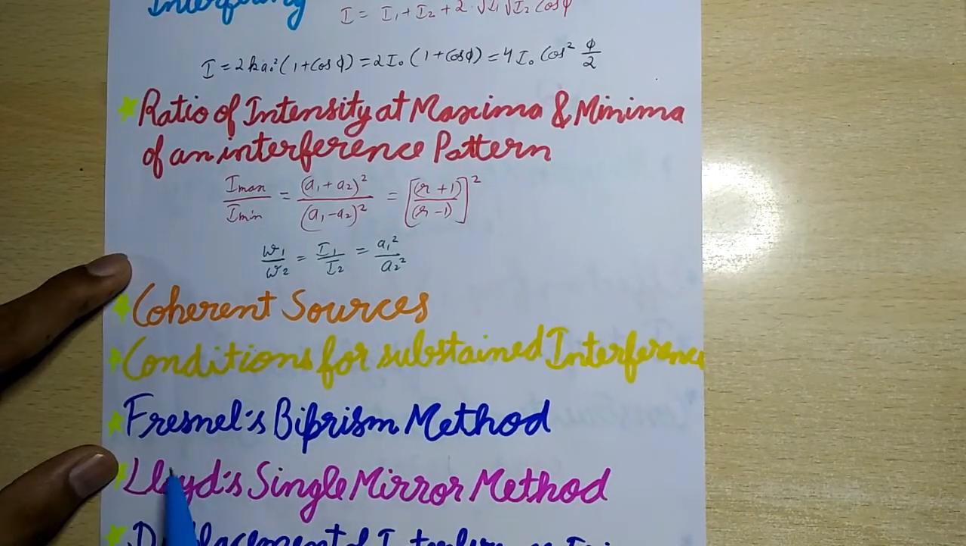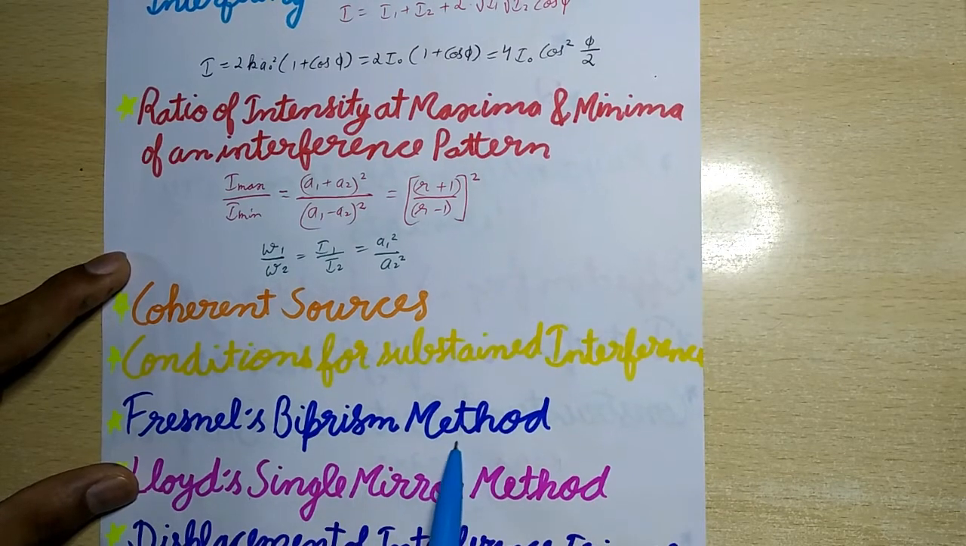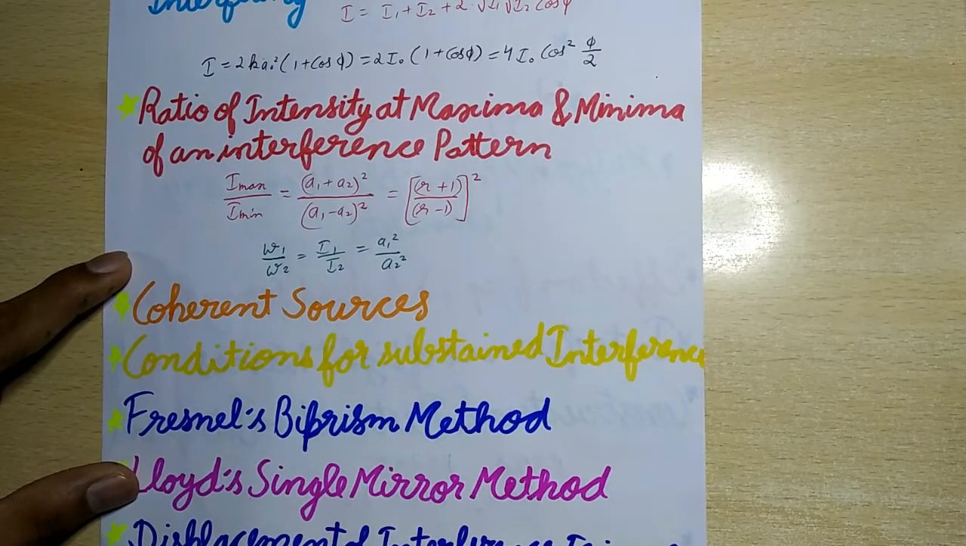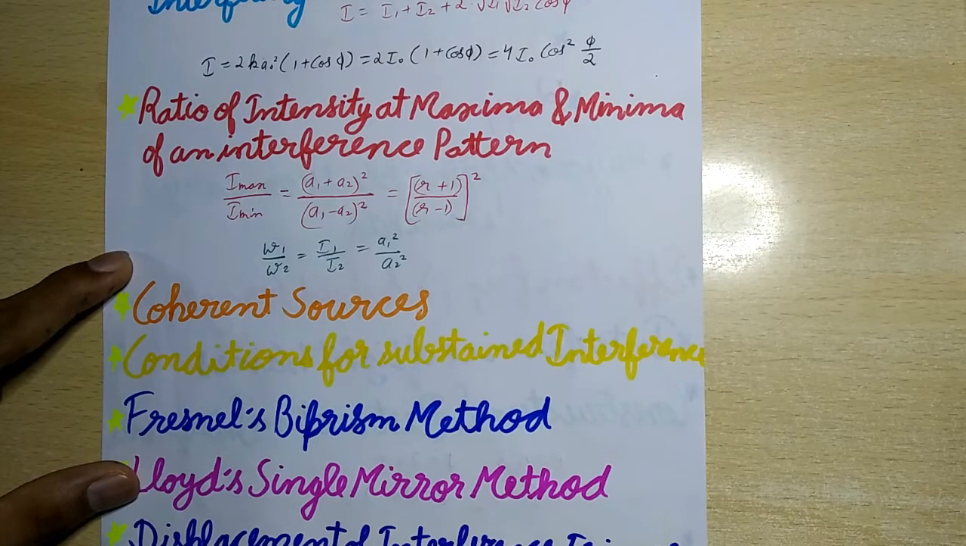Now next is Fresnel's biprism method. Here two coherent sources are obtained from an incoherent source by refraction. A biprism is essentially a single prism with an obtuse angle of 179 degrees, but behaves as a combination of two acute angled prisms placed base to base, each with a refracting angle of about 1 by 2 degree.